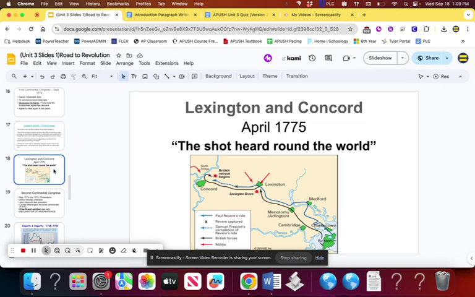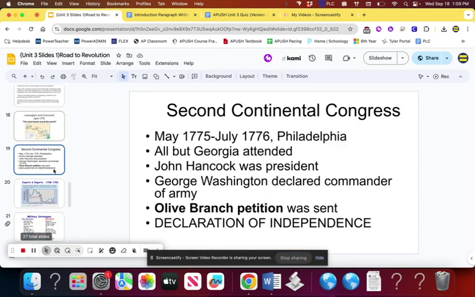How do you do that? Make sure that the British have to resupply themselves all the time. So start stealing their goods, which is what the Americans do at Concord. The British come to try to get the goods from the Americans at Concord, and they are beaten back and forced all the way back to Boston. All the way back, the Americans commit guerrilla-style war against the British, hiding in trees, jumping out for surprise attacks, stuff like that. It's going to be pretty common that we do through most of the Revolution.